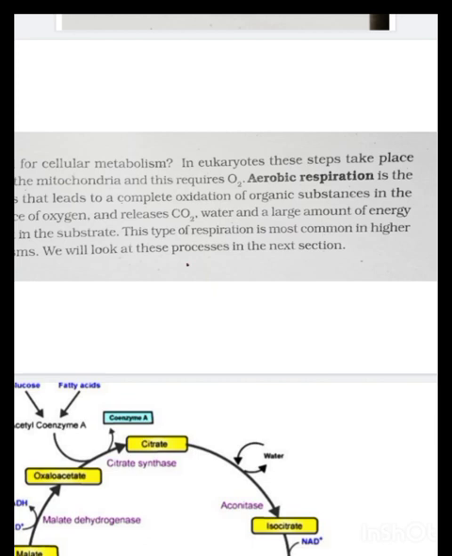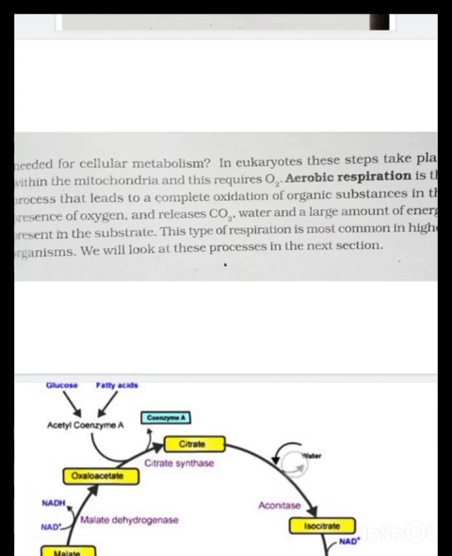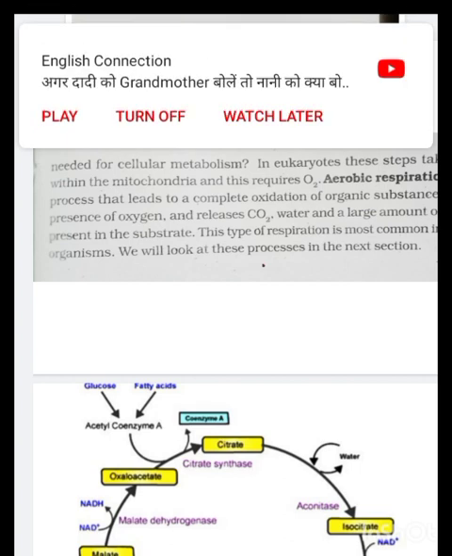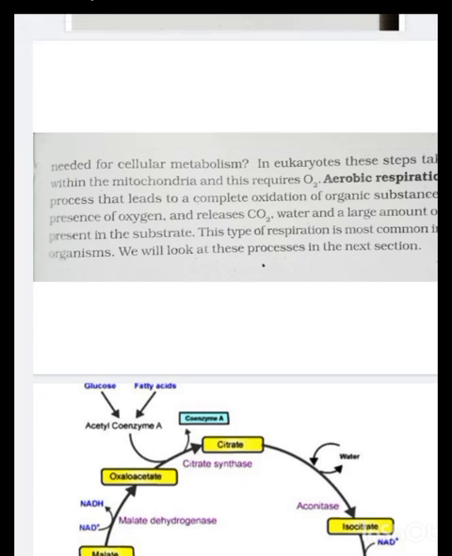Succinyl coenzyme A gets converted into succinate. Here GDP is converted into GTP, which is further converted into ATP. Now succinate gets converted into fumarate. Here FAD changes into FADH2. The enzyme which plays an important role here is the succinate dehydrogenase enzyme.